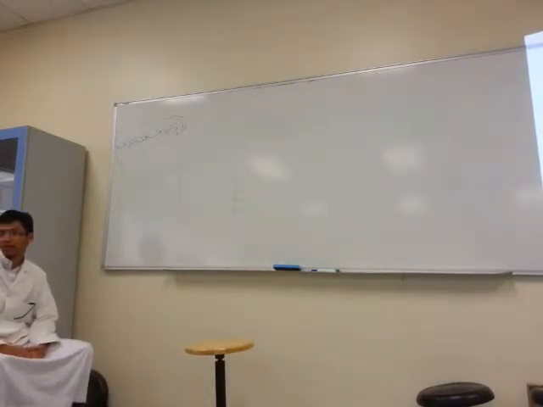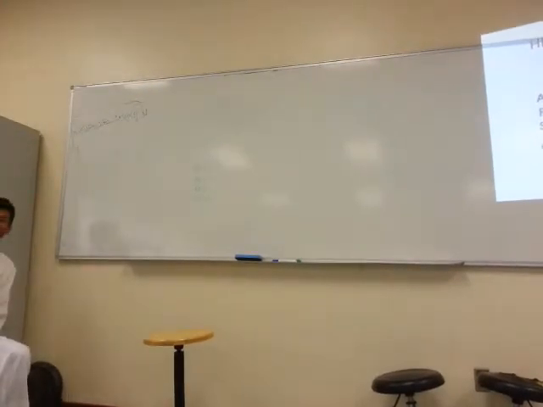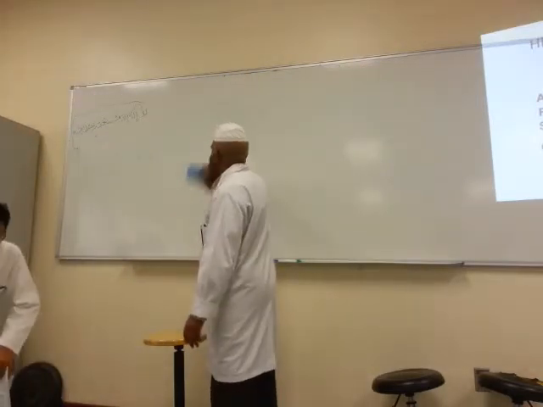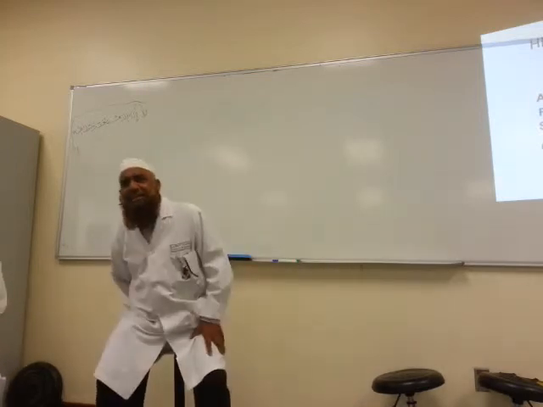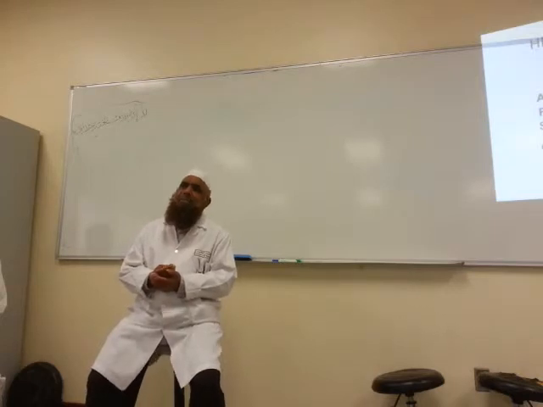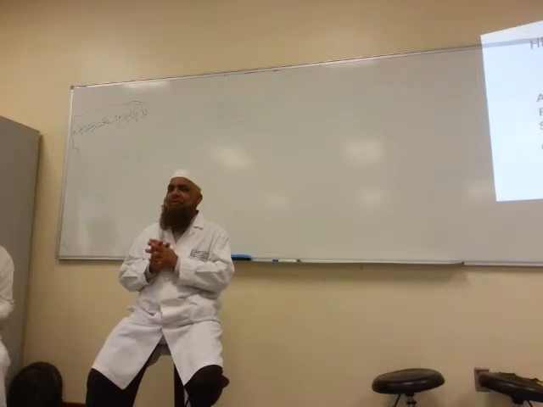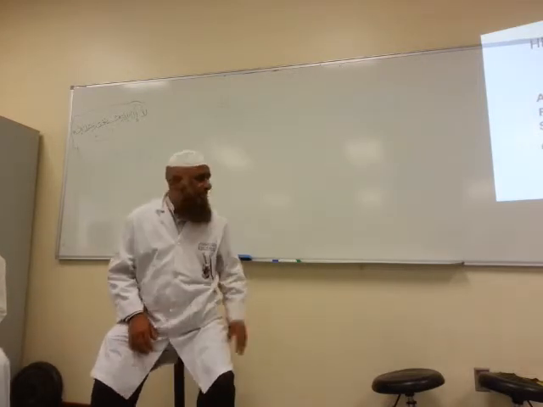HbA, it's sickle cell trait. Normal, HbS. Hemoglobin A means HbA. This is the abbreviation: Hb for hemoglobin, A for adult hemoglobin, normal hemoglobin in an adult person. This should be clear.